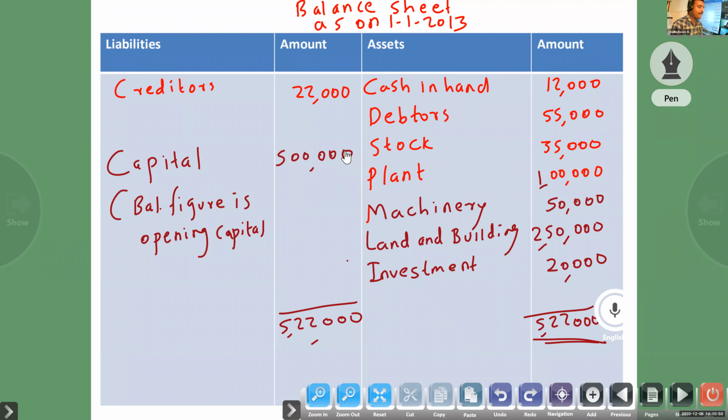So we got the opening capital. Clear? So one thing you have to remember, don't forget to write cash in hand. You have to look at the receipts, cash account, cash book, opening balance.